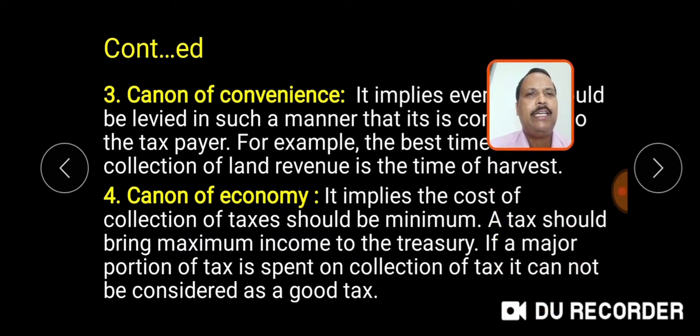The fourth one is the canon of economy. It implies the cost of collection of taxes should be minimum. A tax should bring maximum income to the treasury. If a major portion of tax is spent on the collection of tax, it cannot be considered a good tax.